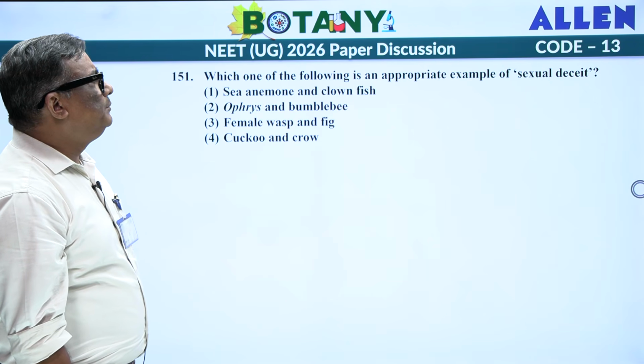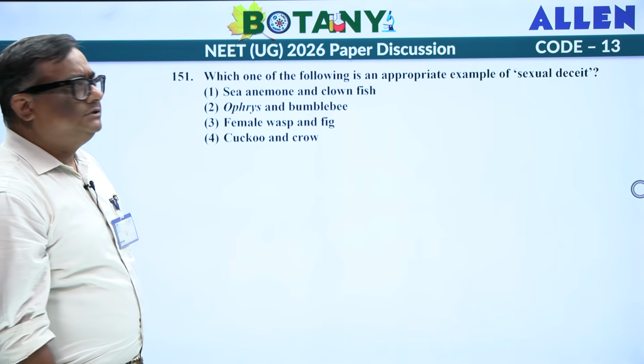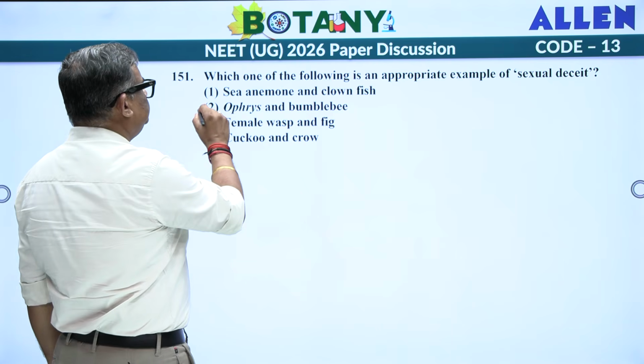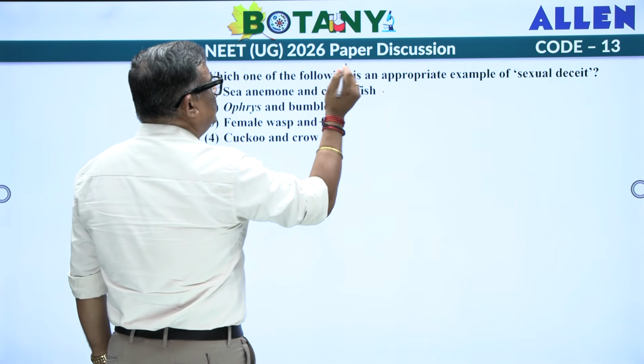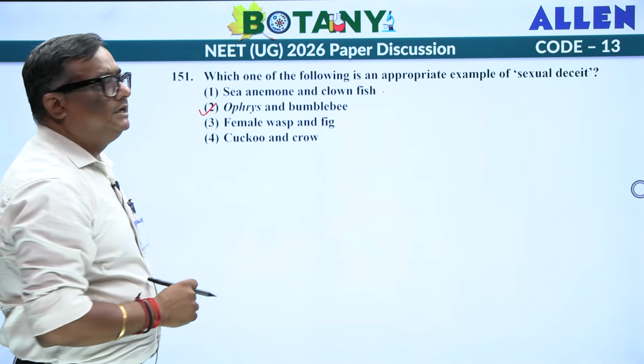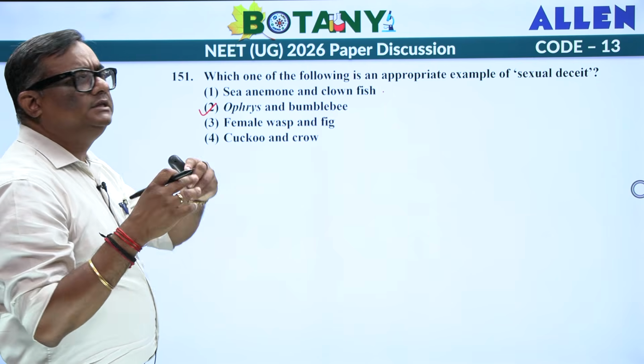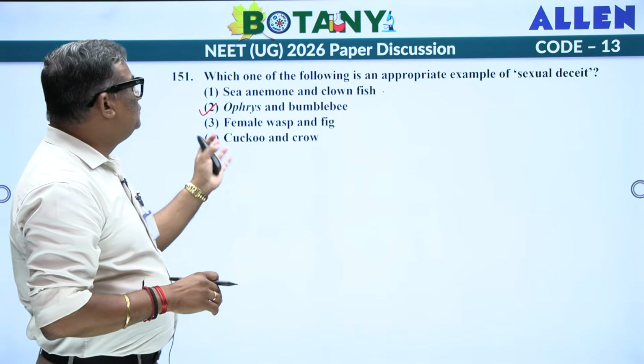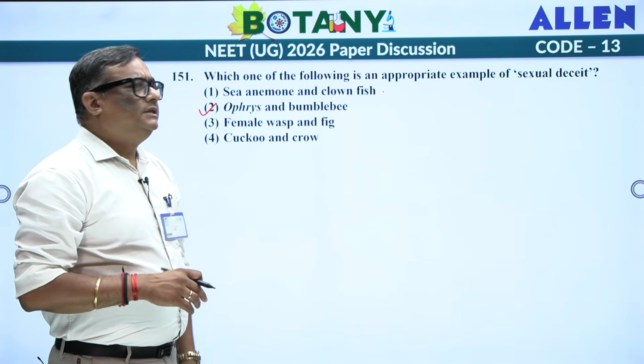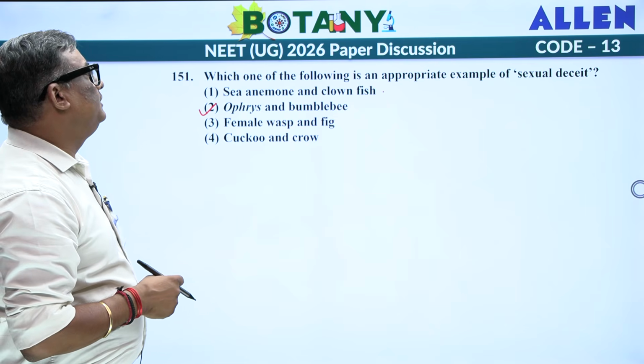Which of the following is an appropriate example of sexual deceit? It is Ophrys actually with bumblebee. This one is a type of interaction actually. Female wasp and fig, they lay their eggs. Cuckoo and the crow, again that is a type of interaction in which cuckoo lays its eggs into the crow's nest. That is termed as brood parasitism, you might have read. Okay.